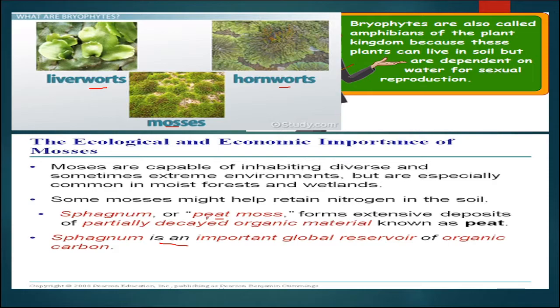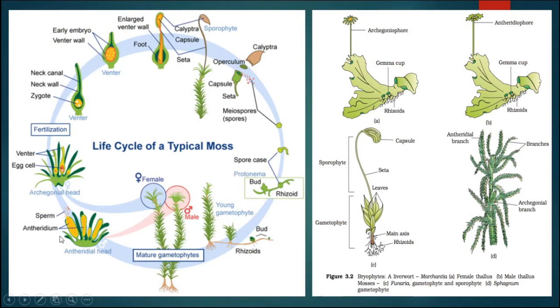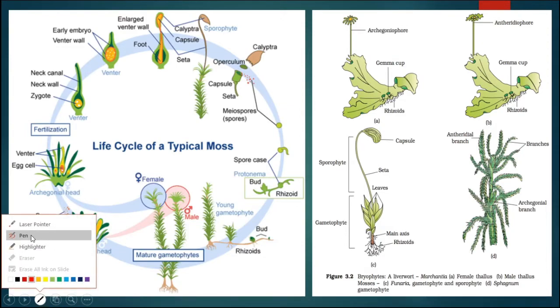Mosses are also used as packaging material. Then they help in retaining nitrogen in the soil. They make a net-like structure in the soil, and hence they prevent soil erosion. Mosses are capable of inhabiting various types of extreme environmental conditions, and they are mainly found in moist areas, wetlands, etc. In this slide, we can see the life cycle of bryophyta.